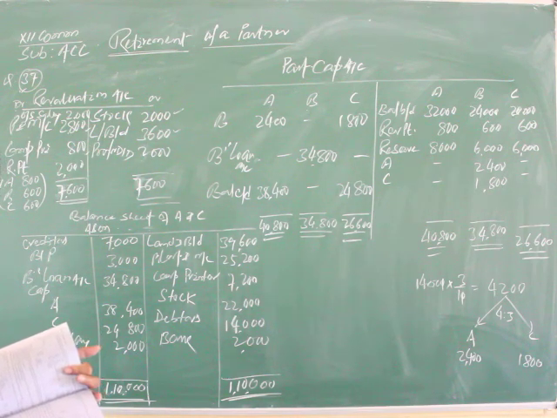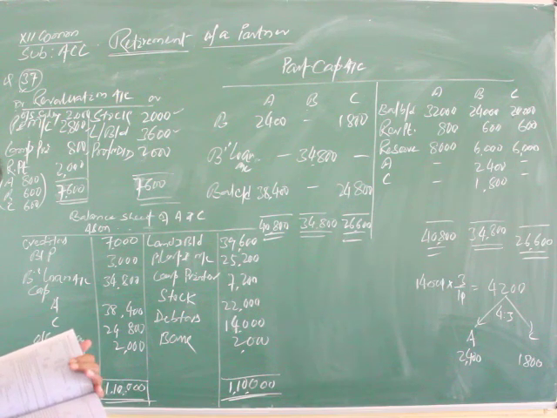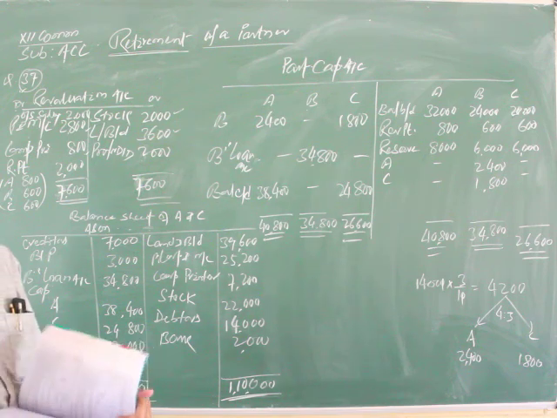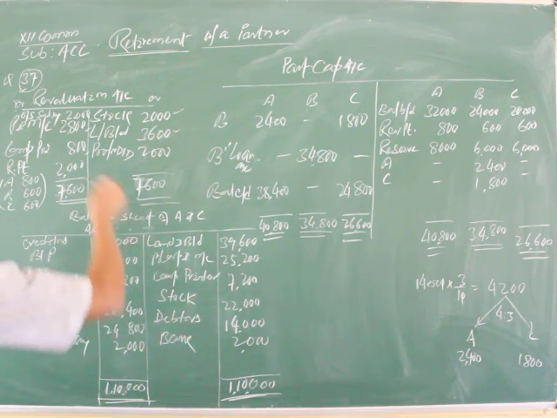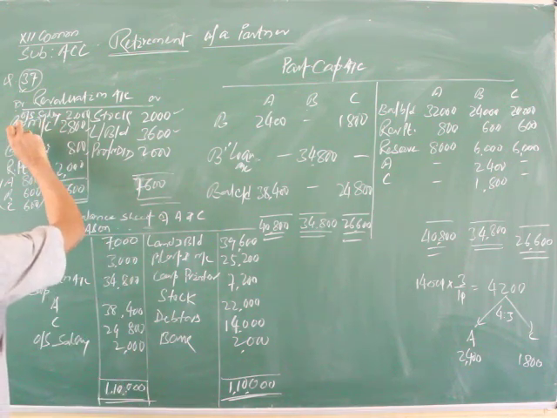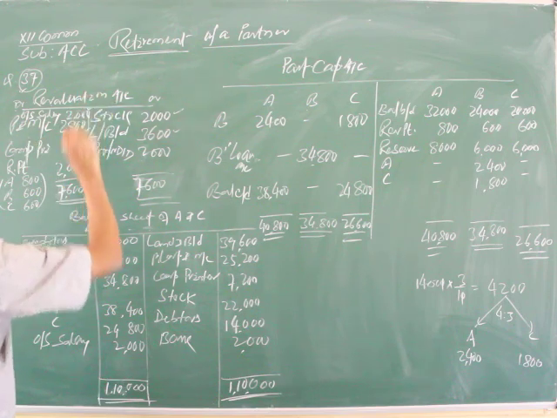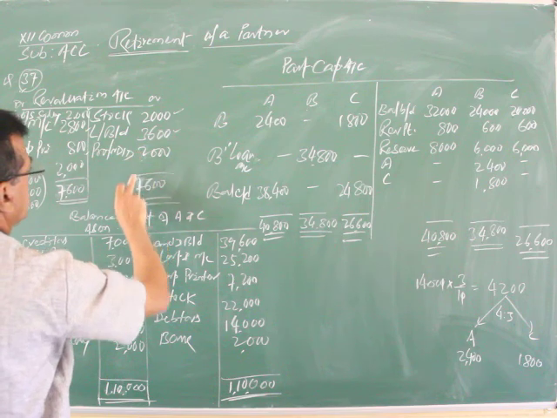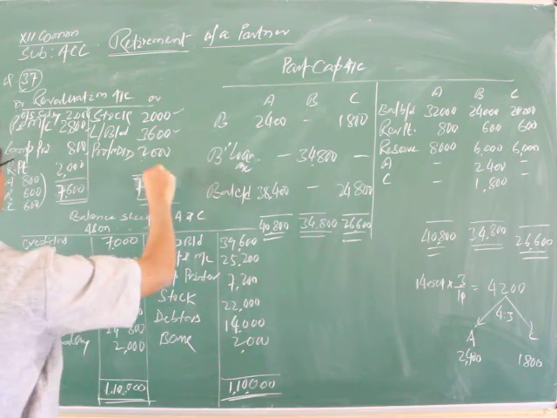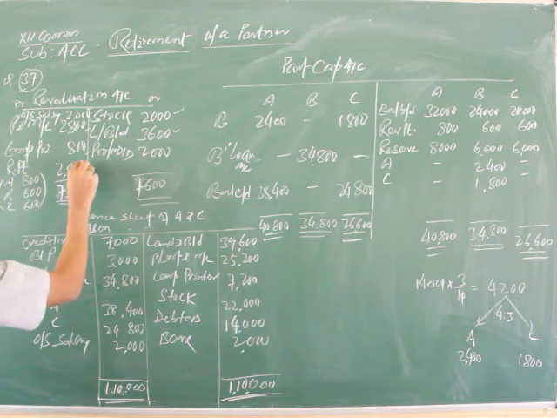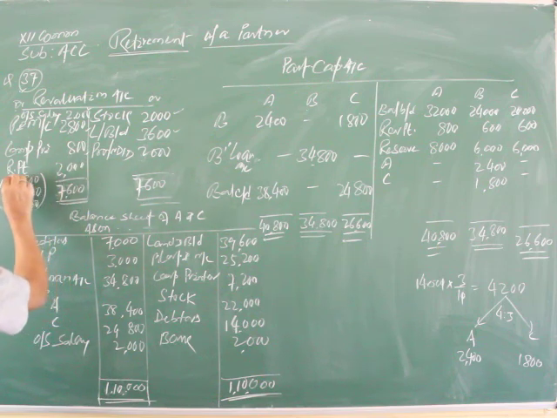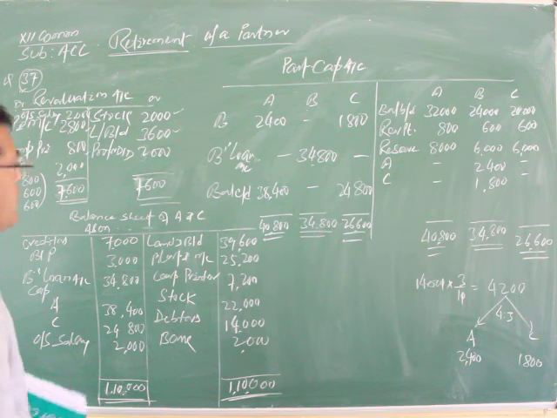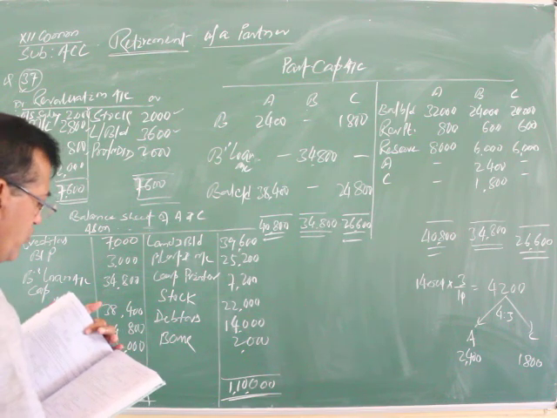After this, there is a liability of 2,000 for the payment of outstanding salary. I have noted it down here as outstanding salary, unrecorded. On the credit side of the revaluation account the total is 7,600, and the balance we get is 2,000. This revaluation profit is distributed between A, B and C in the ratio 4:3:3.